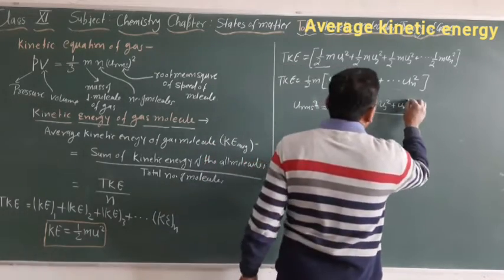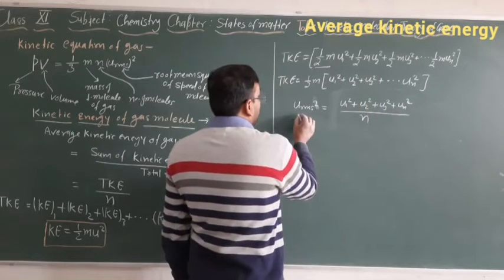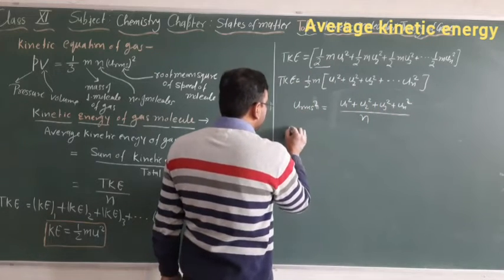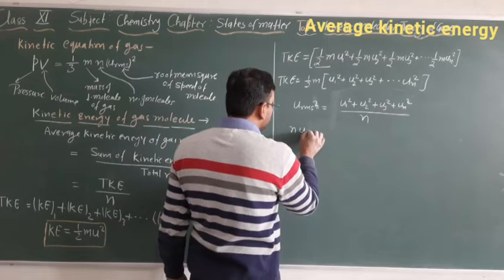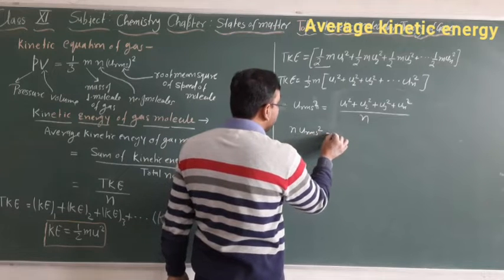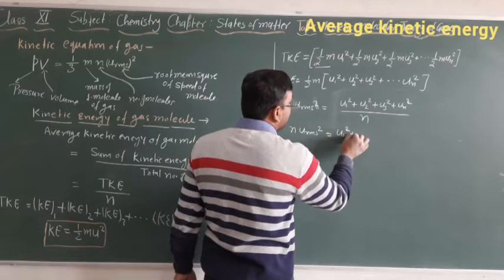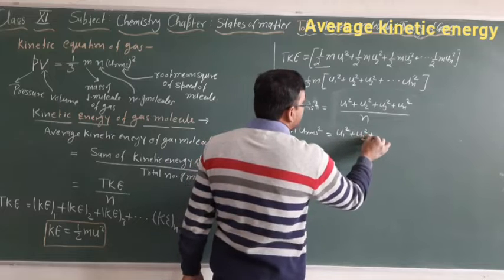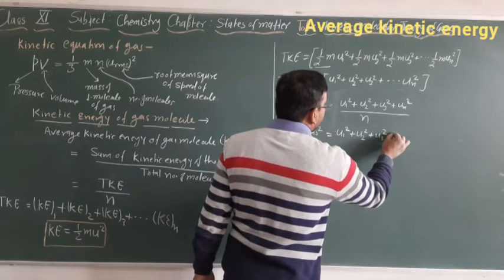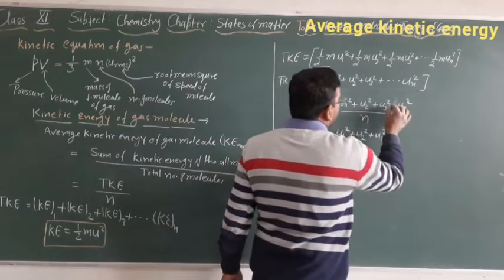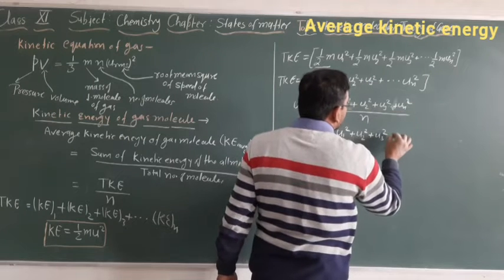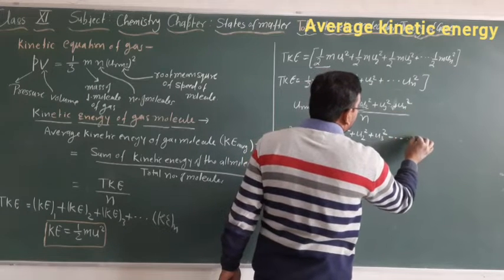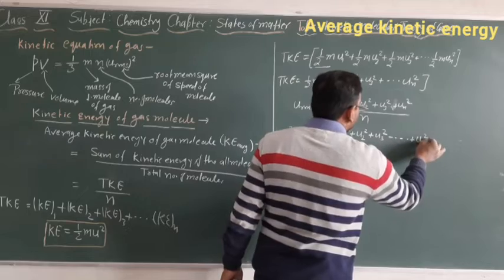So now n will come this side, so we can write n urms square is equal to u1 square plus u2 square plus u3 square and so on plus un square.